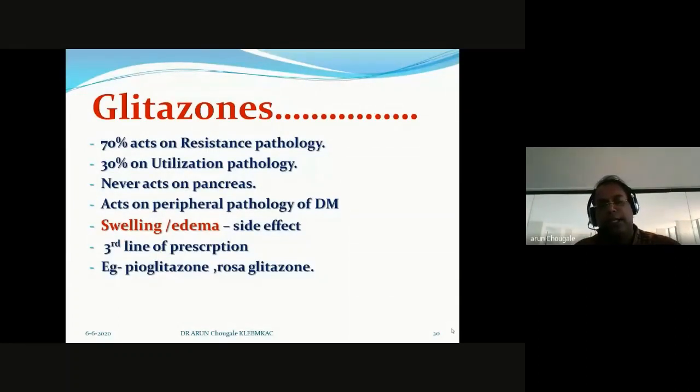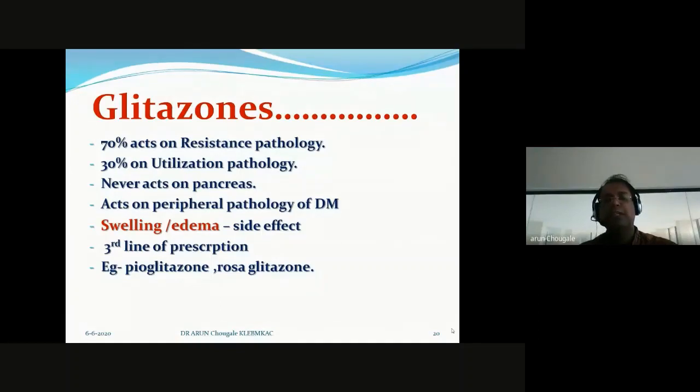Okay, see, it works exactly opposite to metformin. It acts 70% on resistance pathology, whereas metformin acts 70% on utilization pathology, exactly opposite to metformin. Again, it never acts on the pancreas, it acts on the peripheral pathology of diabetes.